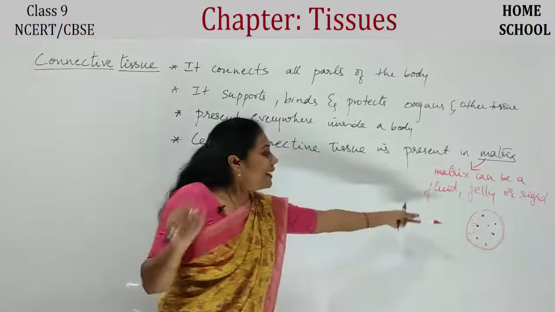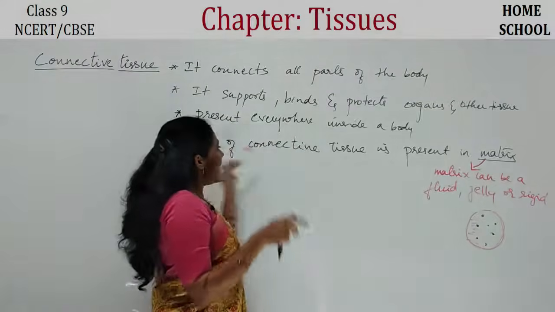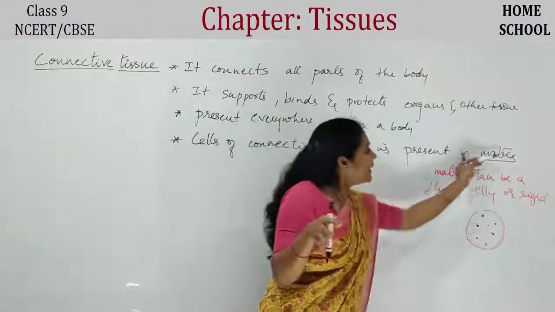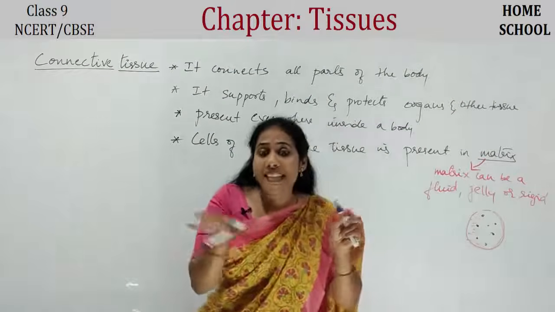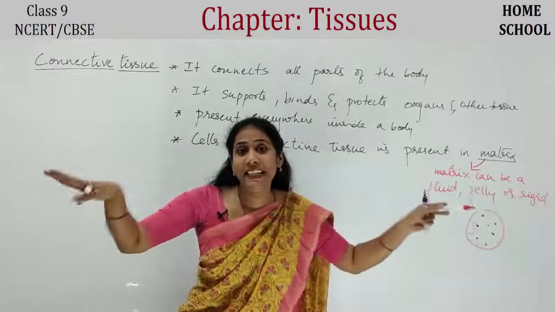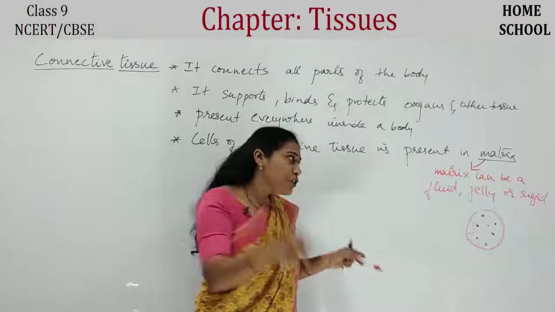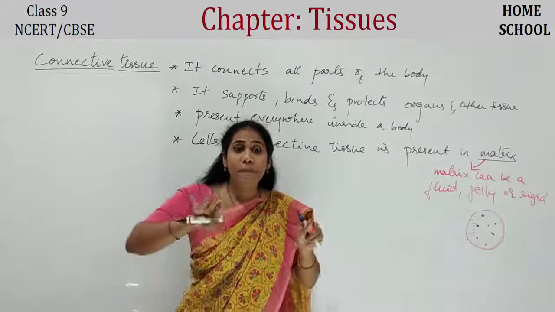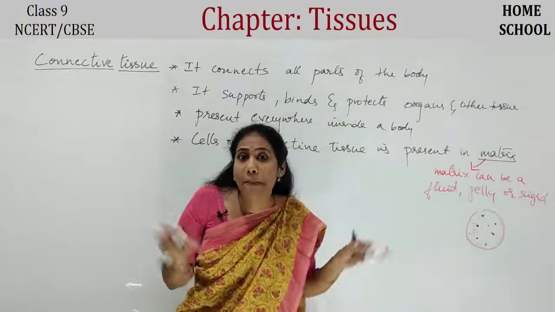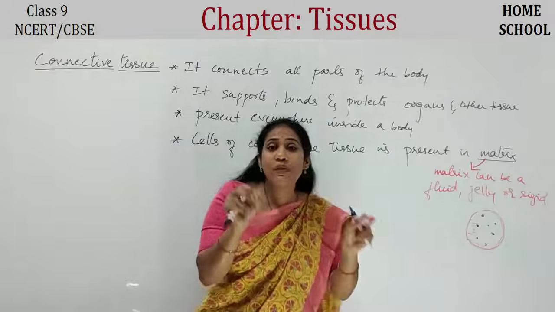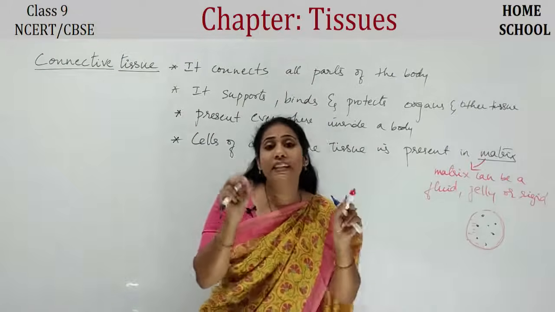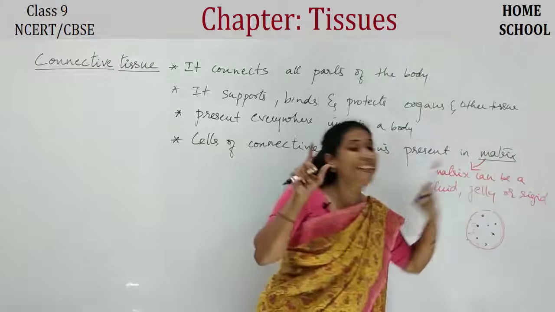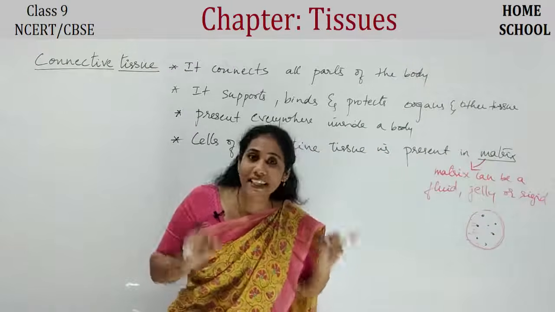So just like the watermelon, the cells keep floating in certain fluid. That fluid can be called as matrix, or the cells can keep floating in a jelly-like substance. That gel can be called as a matrix, or the cells keep fixed in certain solid mass, and that solid mass is very tight, and it's very rough, it's very hard. That's why we call the matrix can also be rigid. Got to know? You got an idea here.